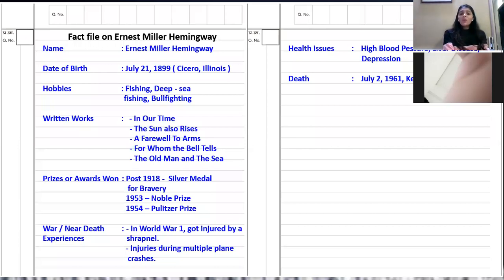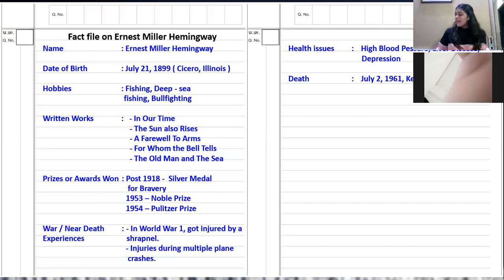While you convert a verbal into a non-verbal in case of fact file, the title is always going to be fact file on Ernest Miller Hemingway, fact file on Maldives, if it is paragraph to this non-verbal diagram form. Always and always, in fact file you must write fact file on so and so. Clear? Absolutely sure, I swear. Everyone clear with information transfer?